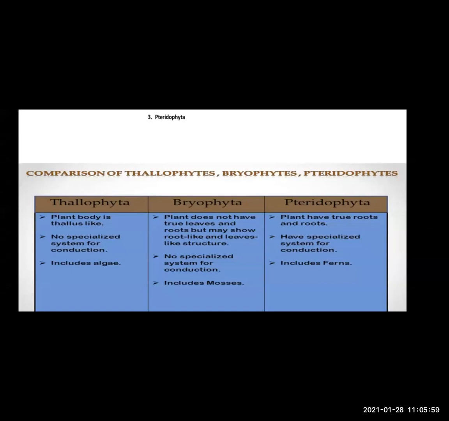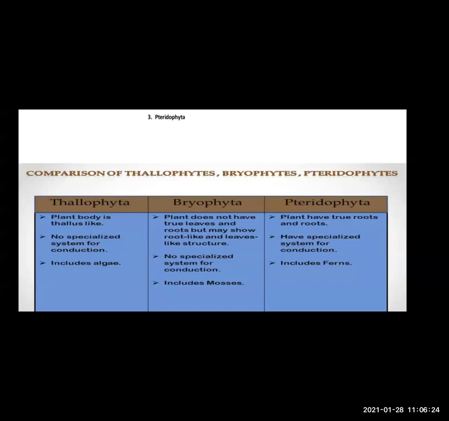Pteridophyta have a well-developed root system, stems and leaves, and even the conducting tissues are well developed. So what are the examples? If I have to give examples, ferns. Ferns are decorative plants which are used for decorating houses. So ferns are an example of Pteridophyta.